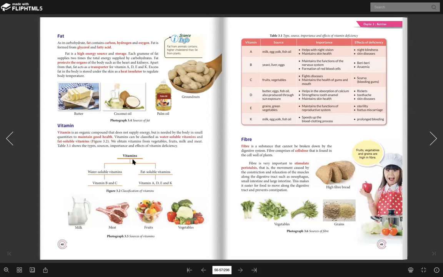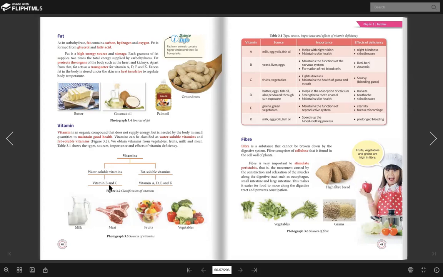Okay, so vitamins can be classified into two. The first one is water soluble vitamin. The next one is fat soluble vitamin. Water soluble vitamin means that the vitamin can dissolve in water. Dia boleh larut dalam air. And then we have fat soluble vitamin, where the vitamin can dissolve in fat.